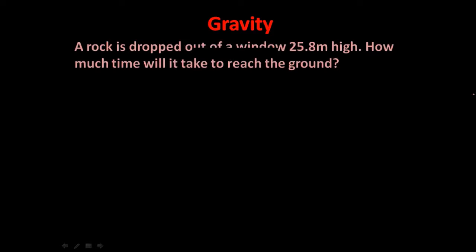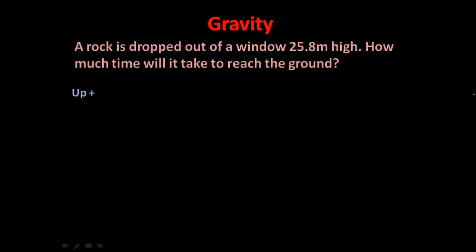For example, let's suppose a rock is dropped out of a window 25.8 meters high. How much time will it take for it to reach the ground? Well, if we start this problem the way we should start all problems, what we're going to be doing first is listing our variables. In fact, before even that, we're going to have to choose a positive direction. That positive direction, in my case, I choose up. Down would work also, but I think of up as kind of the positive direction. I'm just used to that.